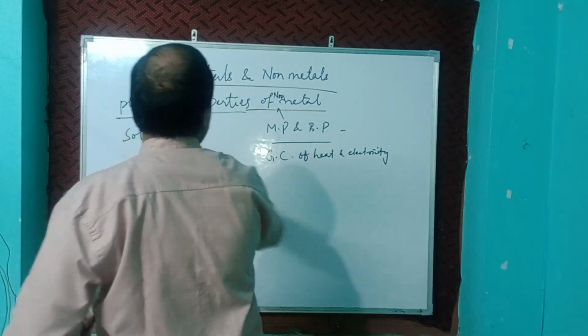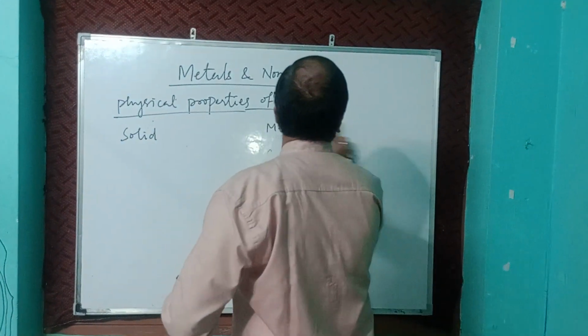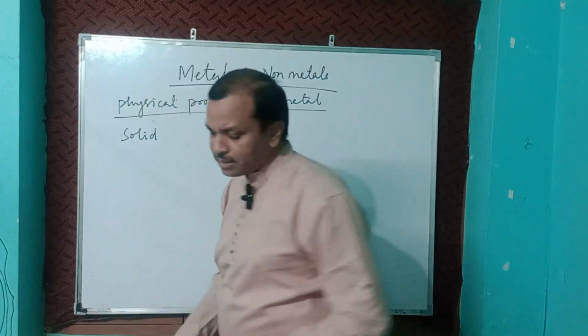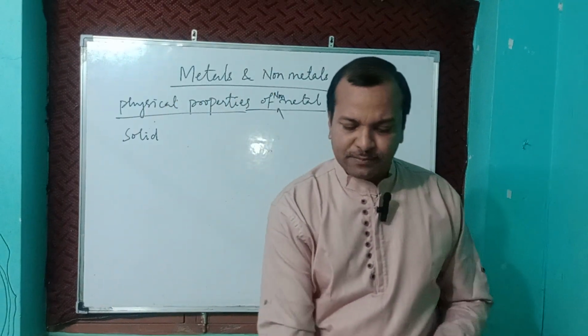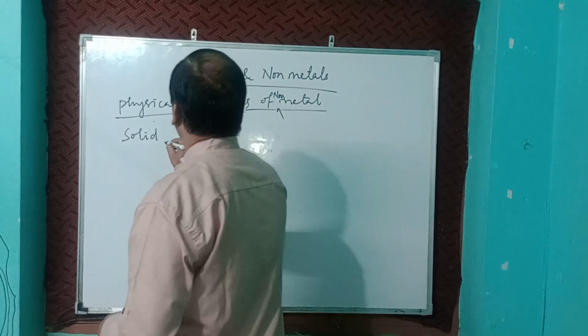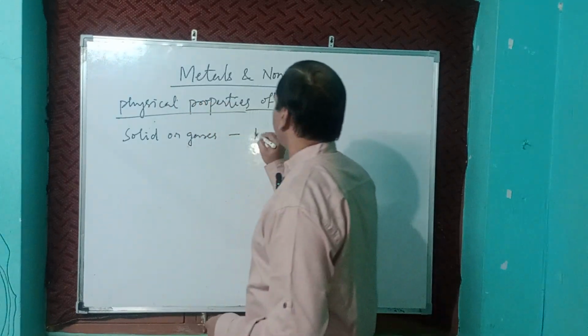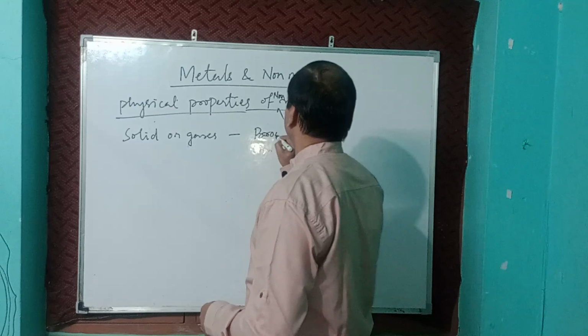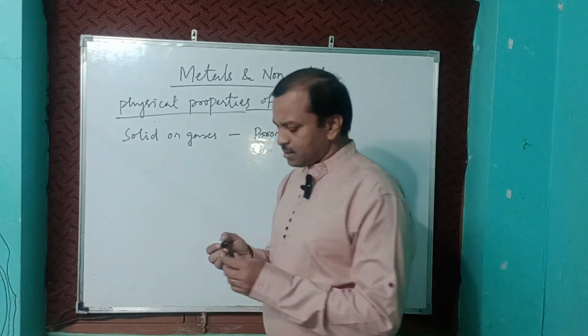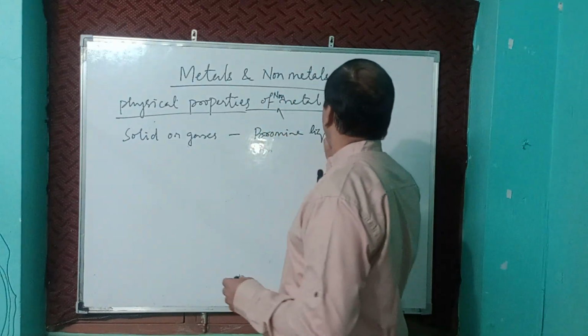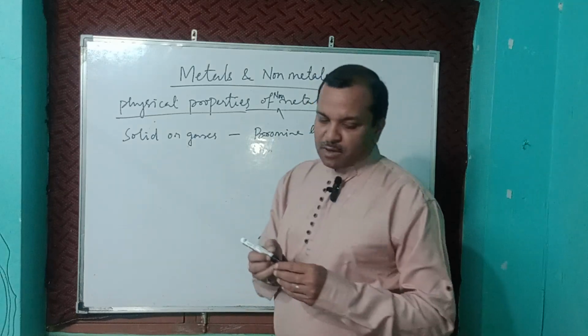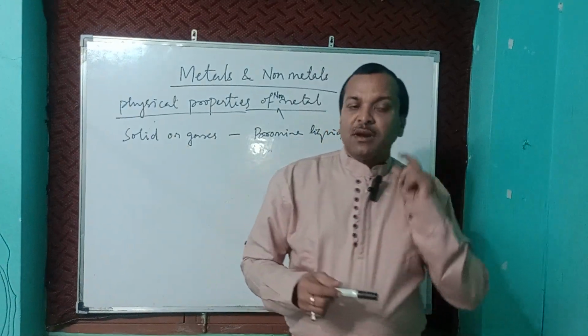Bromine is the exception. Bromine is in liquid form.